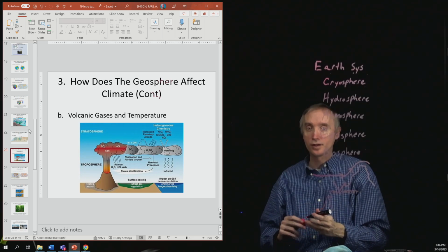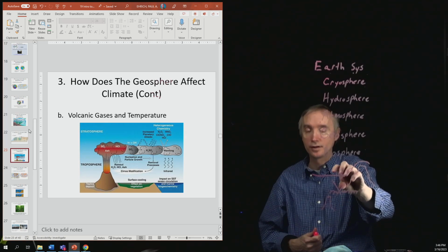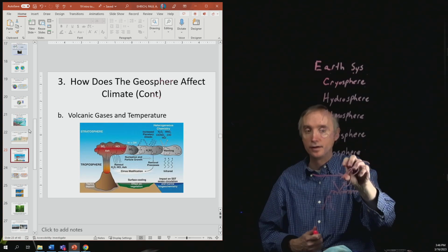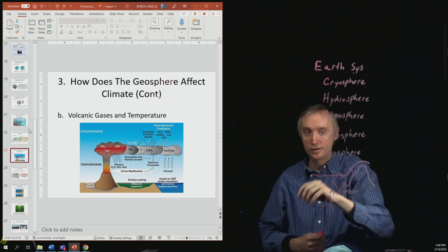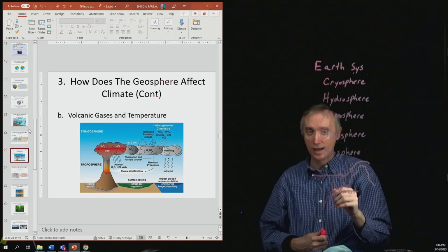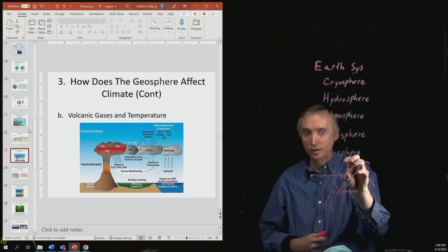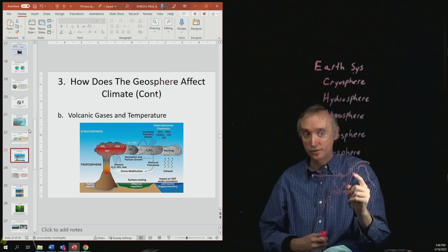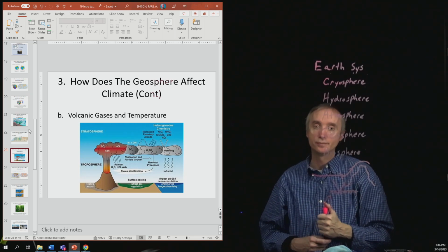So notice that a volcano can do both. A volcano can make the climate cooler because of the dust it's emitting, and a volcano can make the climate warmer because of the greenhouse gases it's emitting. Now the primary thing that's going to happen when you have an eruption is that the dust is going to cool down the climate first, and then in the long run the climate is going to get warmer because of the CO2 emissions.